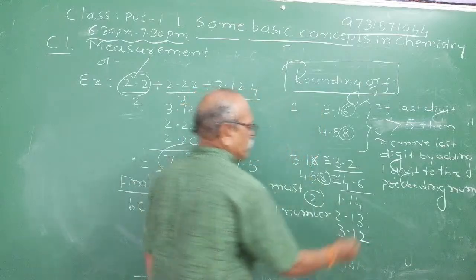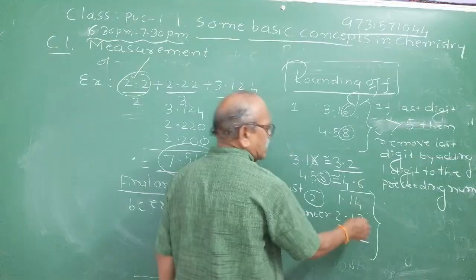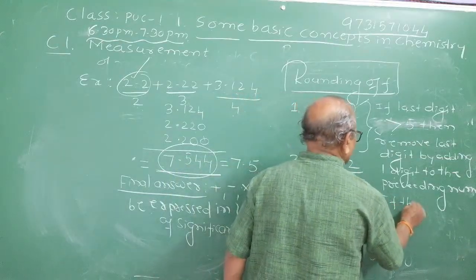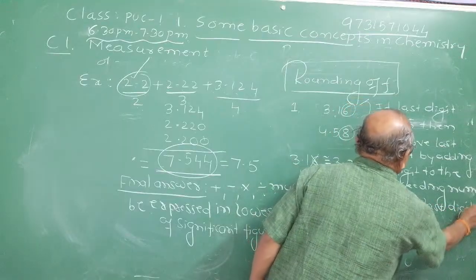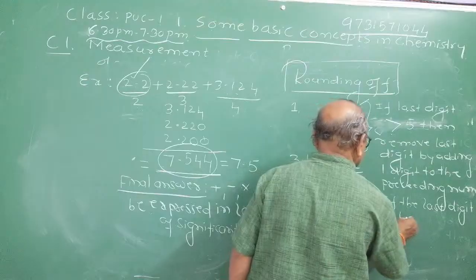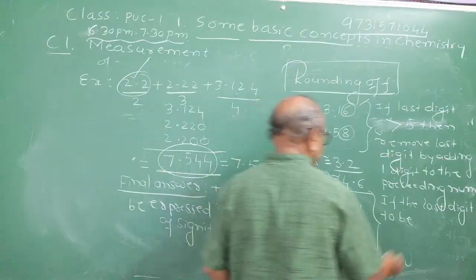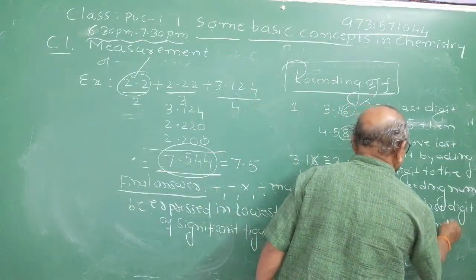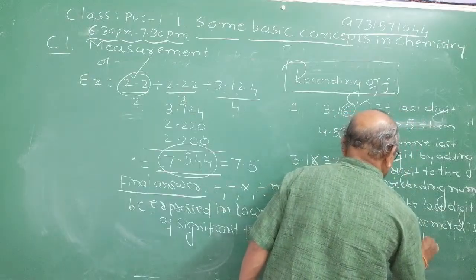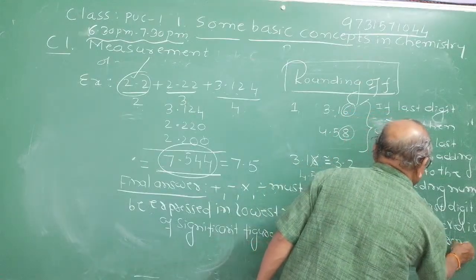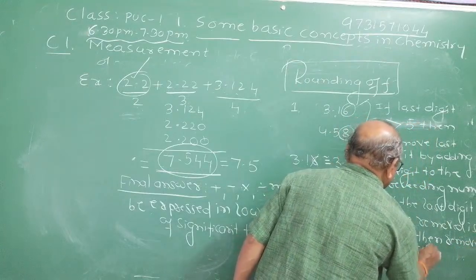If the last digit to be removed is less than 5, then remove it without changing the previous digit.